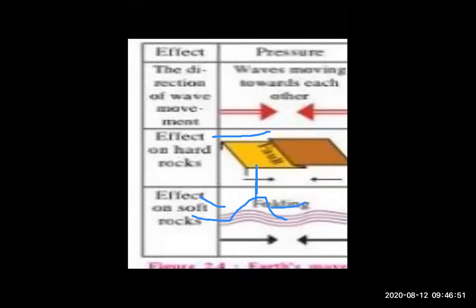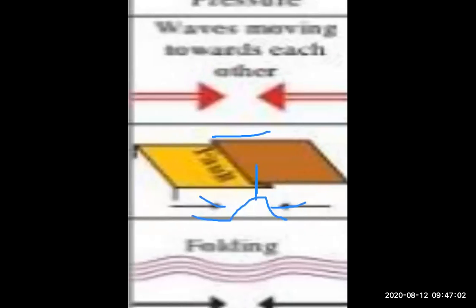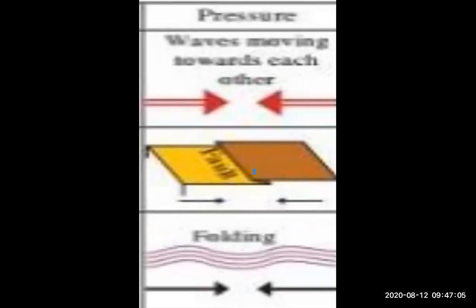Okay. What is the effect on hard rock? Look at this. This is one land over here. I'm talking about the effect on hard rock. Whenever inside the land the waves move toward each other, pressure is coming, and the lower subsided land, the part below, is called fault.